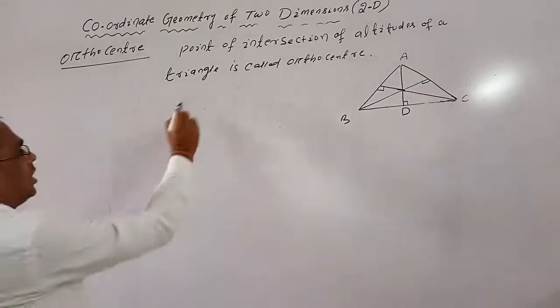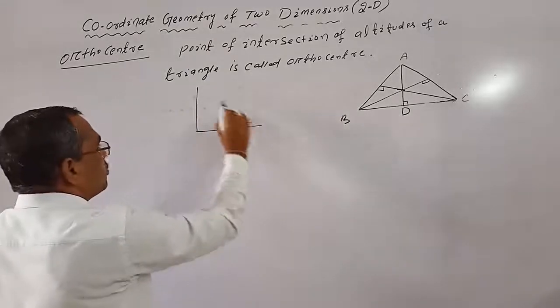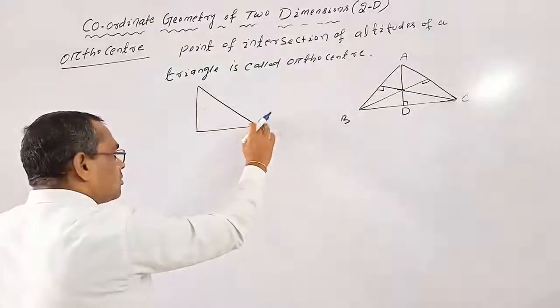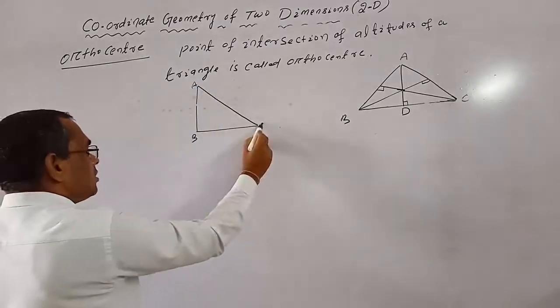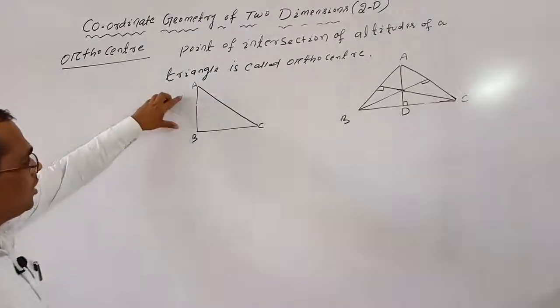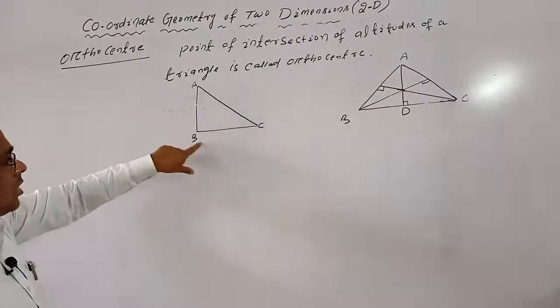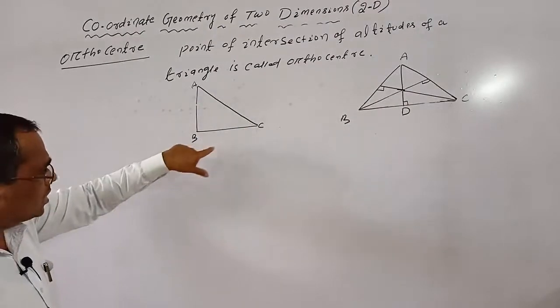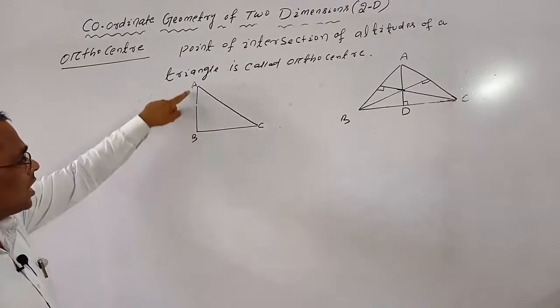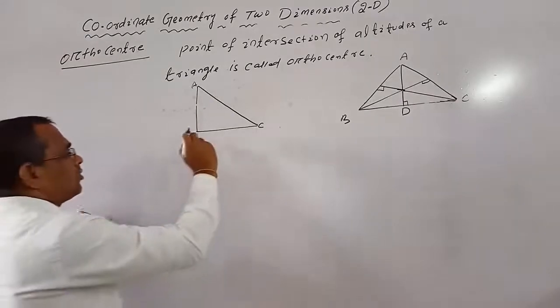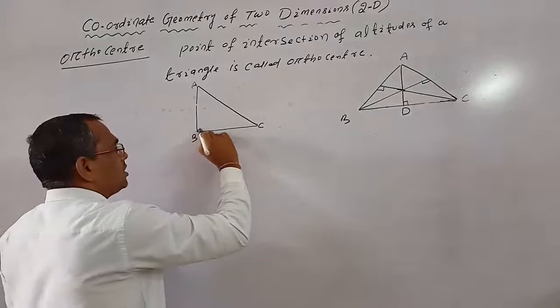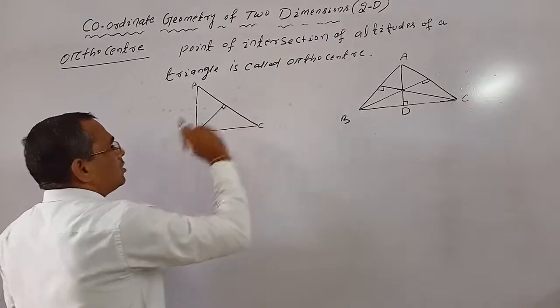So in a right angle triangle, which point will be the orthocenter? Suppose this is a right angle triangle ABC. Here AB is perpendicular to side BC, and BC is perpendicular to side AB. Now you draw another perpendicular from the point B on side AC.